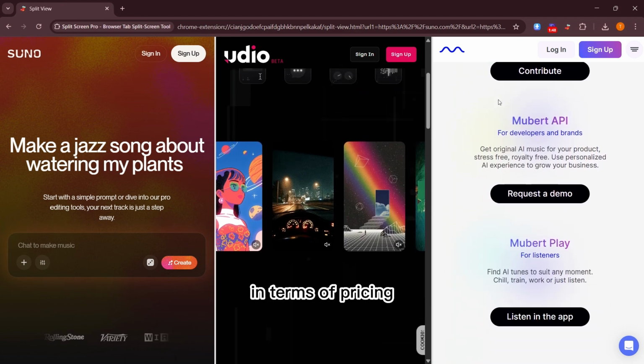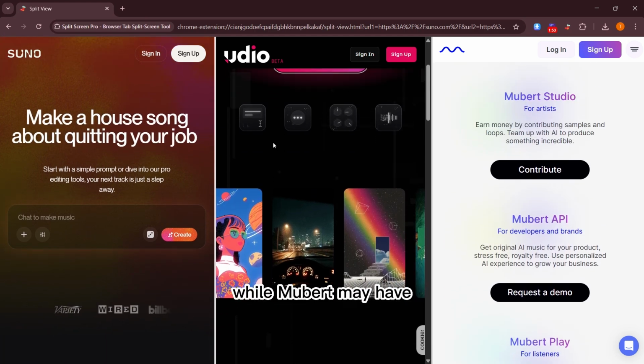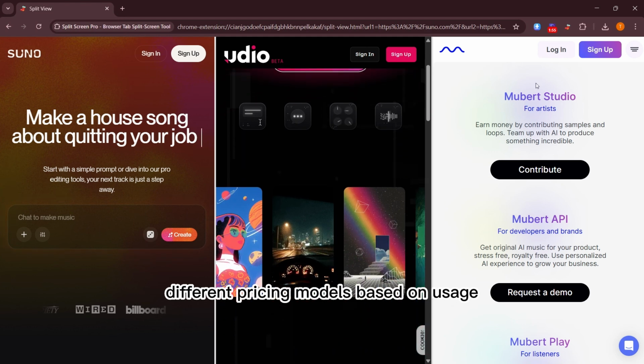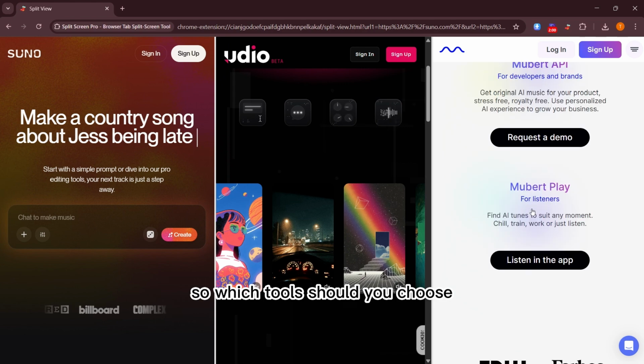In terms of pricing, Suno and Udio typically offer subscription plans, while Mubert may have different pricing models based on usage. So, which tools should you choose?